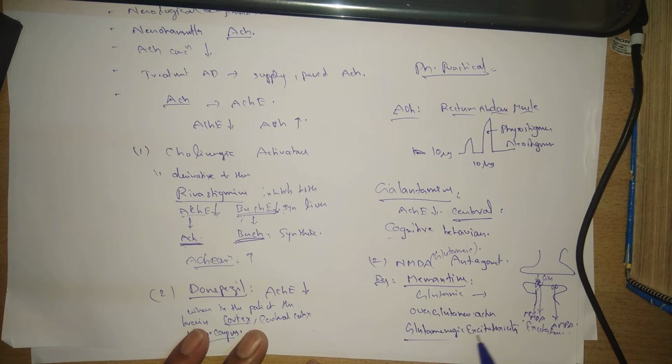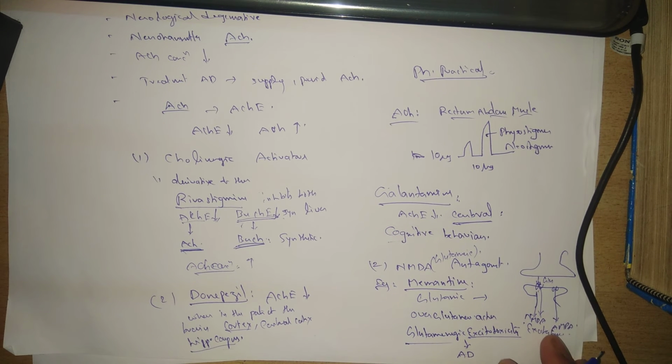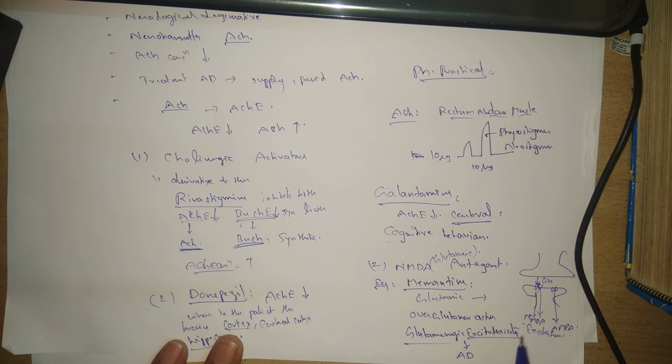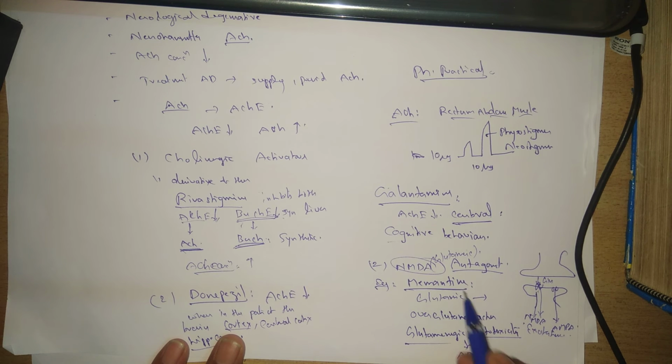So this glutaminergic excitotoxicity also leads to Alzheimer's disease, it is found. So to treat this extra excitement which is causing the toxicity, in these cases we are adding an NMDA antagonist, that is memantine.